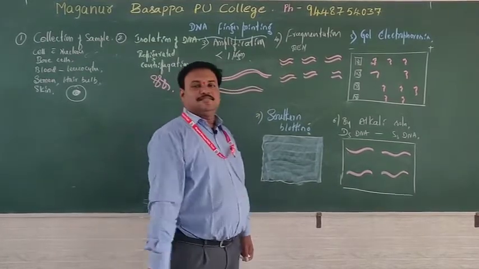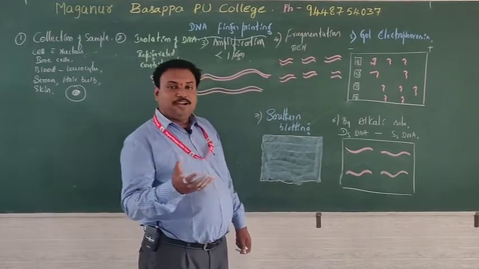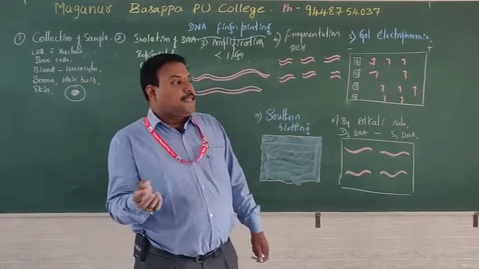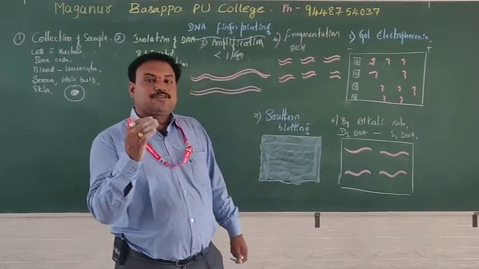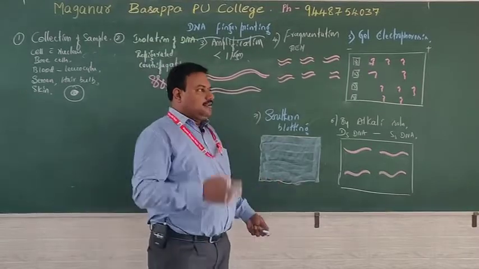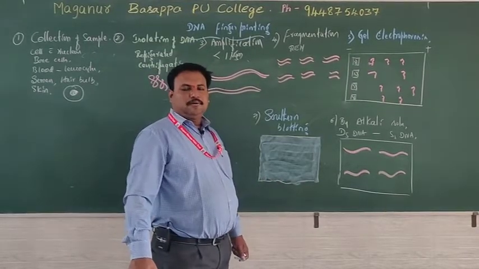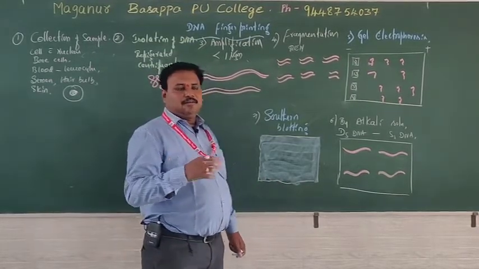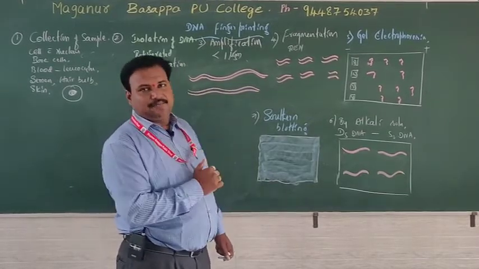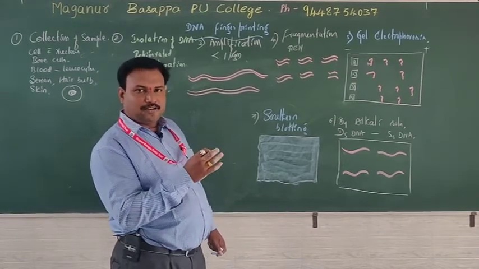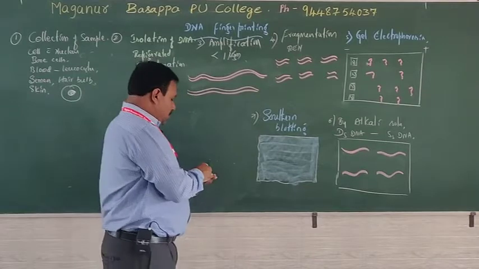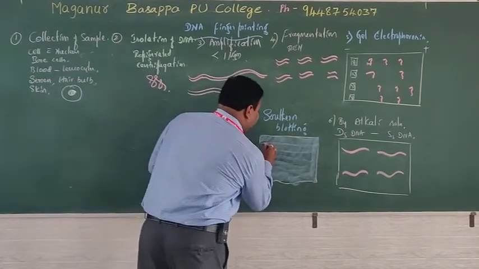Then Eastern blotting means the process of separation of protein after translation. The post-translational proteins are separated and that is called Eastern blot. Remember, for all these names there is a meaning. Okay, Southern blot, Northern blot, and then Western blot, Eastern blot.